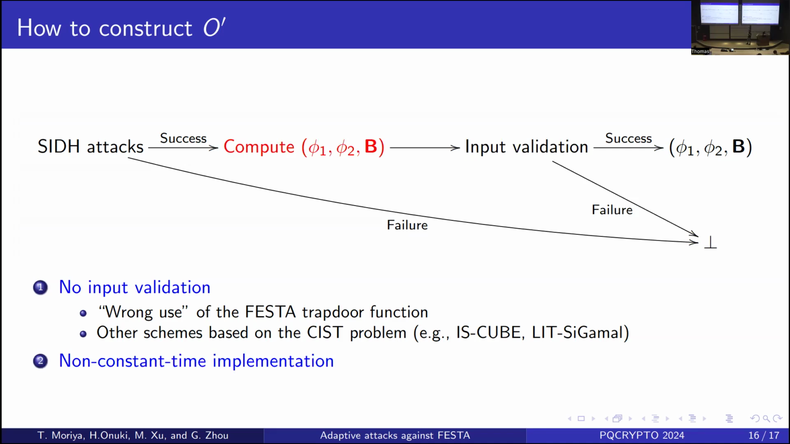The second situation is when there's no constant time implementation. The computation of phi_1, phi_2, B is quite costly. So if there is no constant time implementation, by measuring the computation time we can distinguish the two cases: SSH attack success or failure.